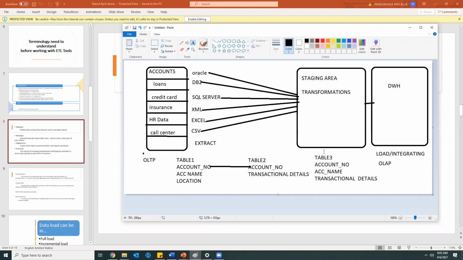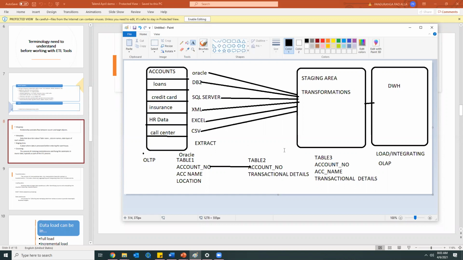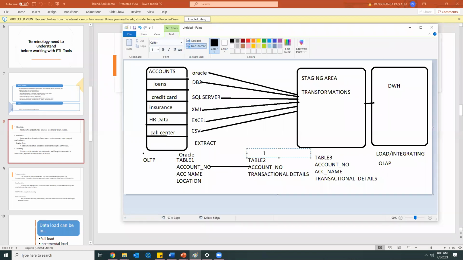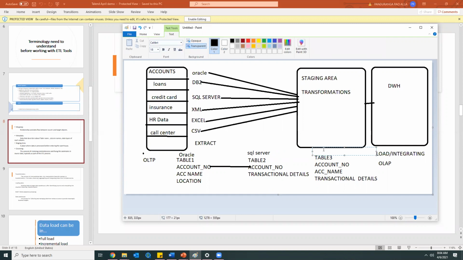So here we have data in different systems. For example, say you have data in the Oracle database, and here say you might have, for example, data in SQL Server. Now these two we are joining in the staging. This is the staging part.